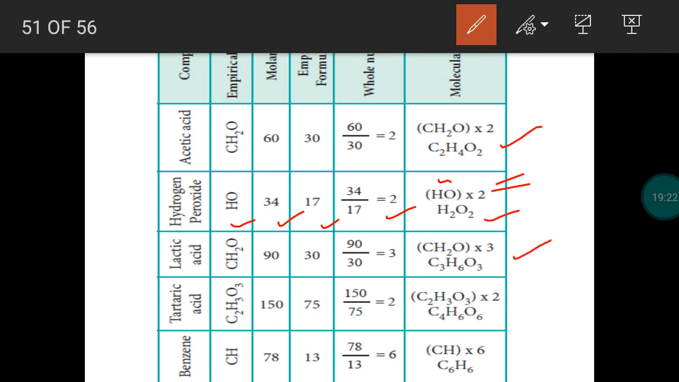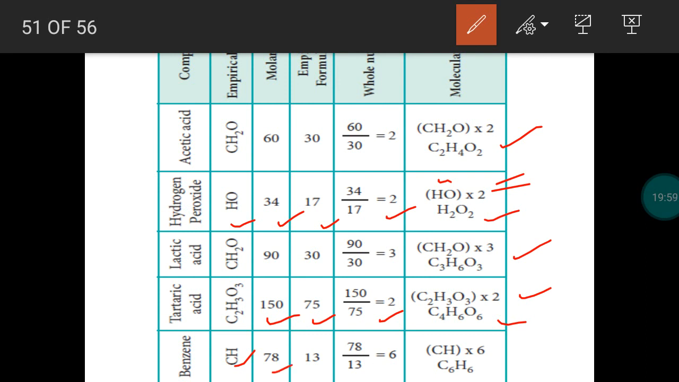Then lactic acid we completed already. Take tartaric acid. Empirical formula C2H3O3, molar mass is given as 150 gram per mole. We can calculate empirical formula mass. Carbon 12 gram, hydrogen 1 gram, oxygen 16 gram, 2 carbon atoms, 3 hydrogen atoms, 3 oxygen atoms present. So totally empirical formula mass is 75 gram per mole. N value 2. Multiply the empirical formula by whole number, we get molecular formula.